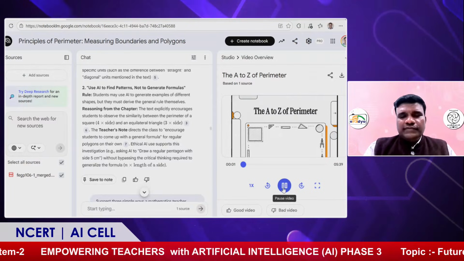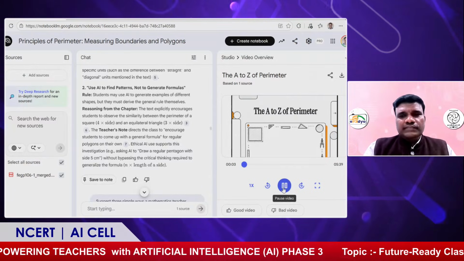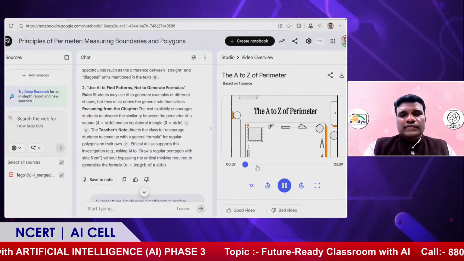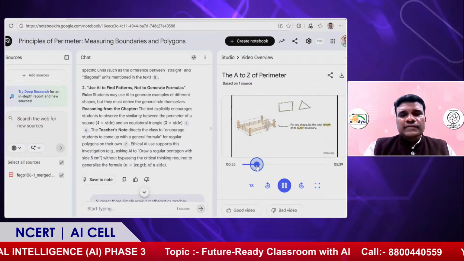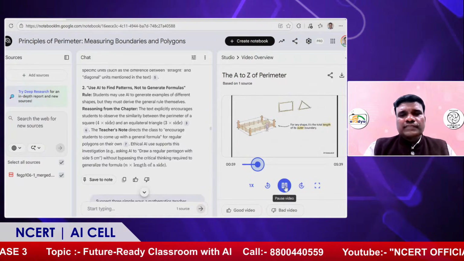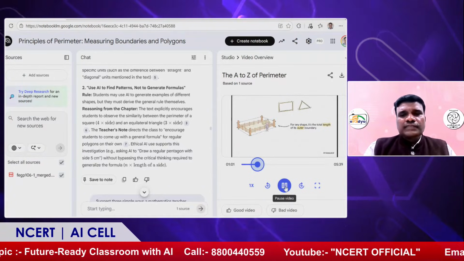Hey everyone, and welcome. Today we're going to talk about a concept that is, well, it's all around you, literally, from the fence. This farmer's fence is a perfect real-world example. Before he can even think about buying fencing material, he has to know the total length of his field's outer boundary.